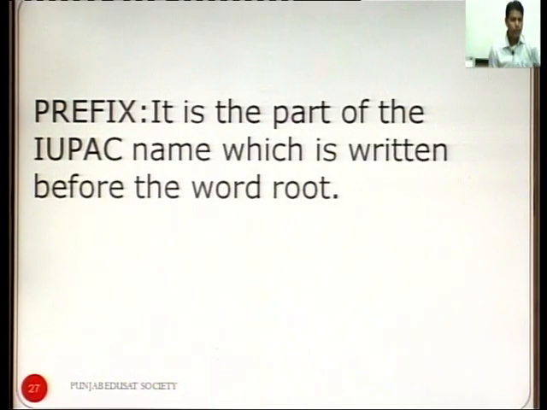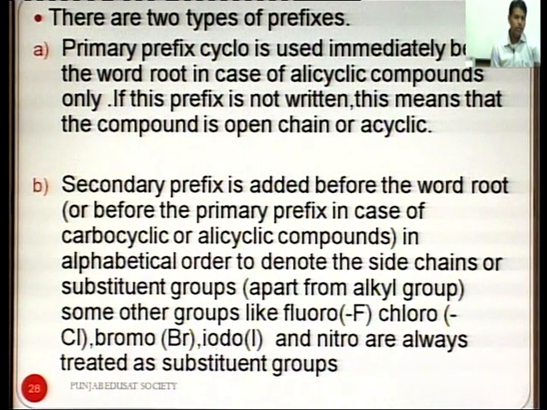So, another part of the name is the prefix. It is the part of the IUPAC name which is written before the word root. There are two types of prefixes. Primary prefix, cyclo, is used immediately before the word root in case of alicyclic compounds only.